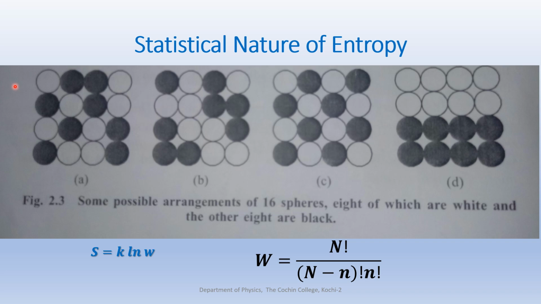So it is easy to calculate the total number W of such distinguishable configurations that we can have with these spheres. As a general expression to find this, the number of distinguishable configurations using a particular number of atoms, we can write the expression W is equal to N factorial divided by (N minus n) factorial times n factorial. What is N? N is the total.